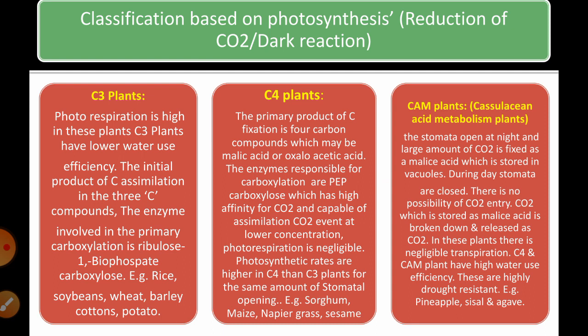Therefore, it is called C3 plants. The primary product developed after the fixation of CO2 with ribulose 1,5-bisphosphate is 3-phosphoglyceric acid. Examples are rice, soybean, wheat, barley, cotton, etc. Then the second one is